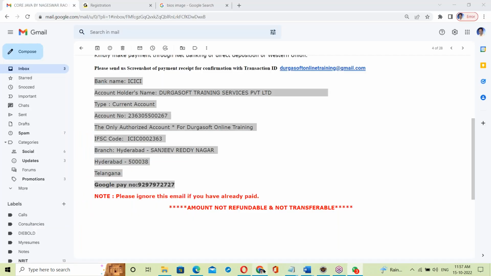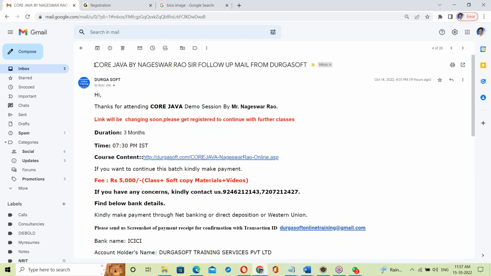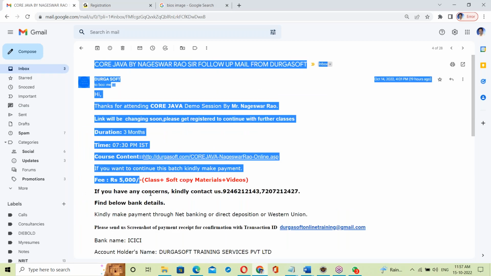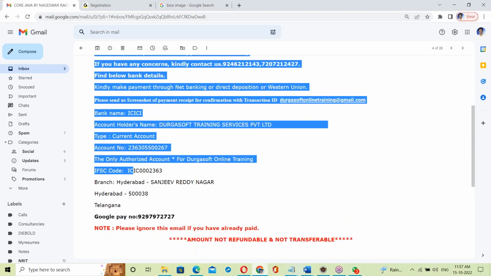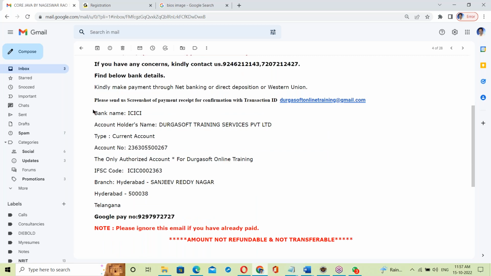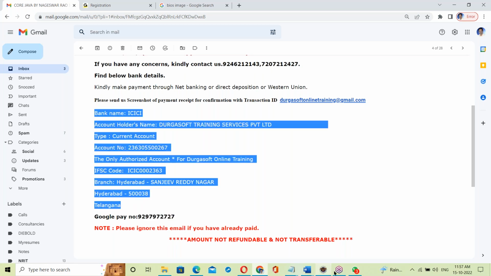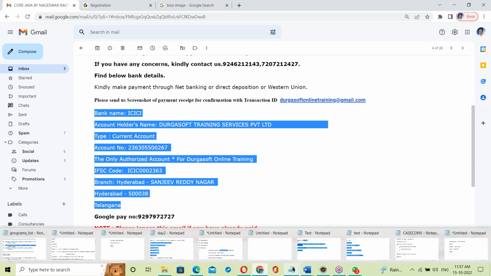Or else you'll be receiving this email today. I think definitely today you'll receive this email, so kindly make the payment. This is the banking name, and the Google Pay or PhonePe number is the same.